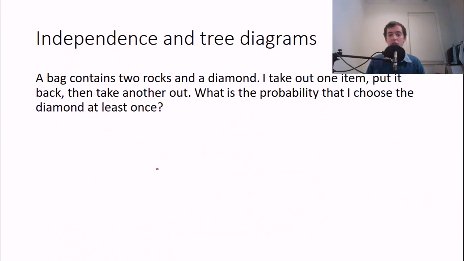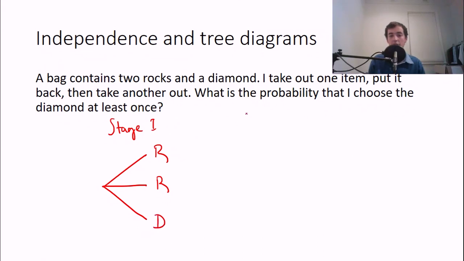So now let me show you, let's draw a tree diagram for this particular situation. A bag contains 2 rocks and a diamond. I take out one item, put it back, and then take another out. So what is the probability that I choose the diamond at least once? So we're going to draw a tree diagram, and I want you to think about whether the 2 items that you choose are dependent or independent. So in our tree diagram, we've got stage 1, where you take out the first item. So there's 2 rocks and 1 diamond. And then we've got stage 2.